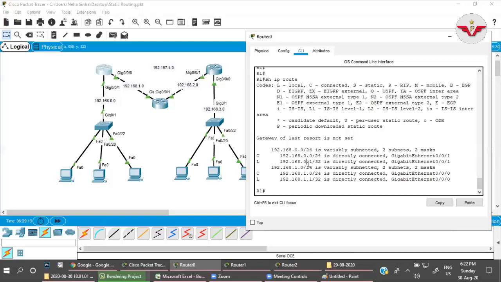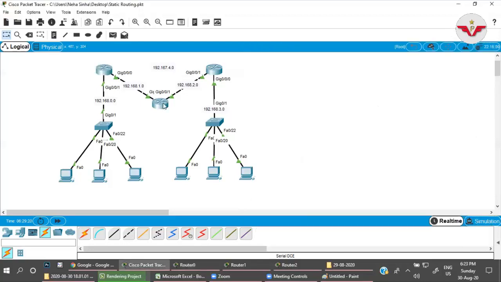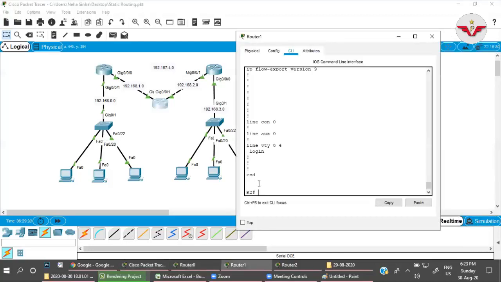Now here 0.1 and here 1.1, means on this interface I am using the 0.1 IP address, and on this interface I'm using 1.1. No confusion? Cool.